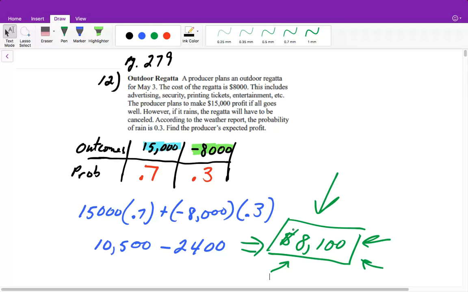Since that is positive and it's a fairly large number, that means he should go ahead and go through with this concert, even though there's a chance of rain, because the expected value is pretty high.